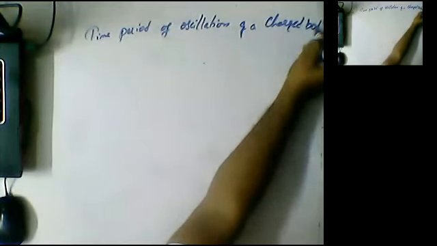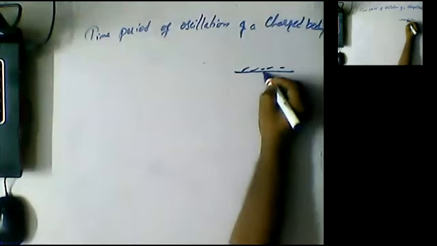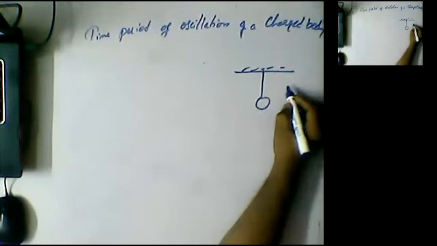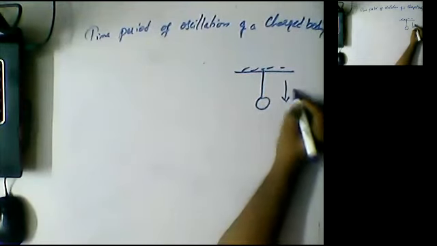Time period of oscillation of a charged body. Okay, so here what do you mean by the word time period? For example, think guys, this is a support and here I suspended a charge. When I suspend a charge, it is going to exert, I mean electric field is towards down.